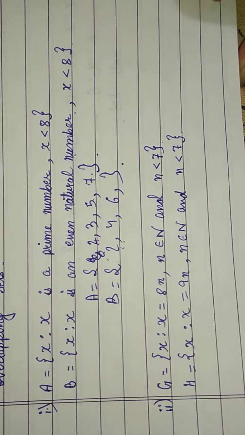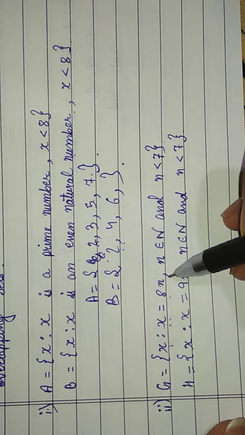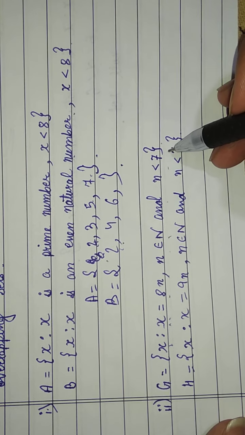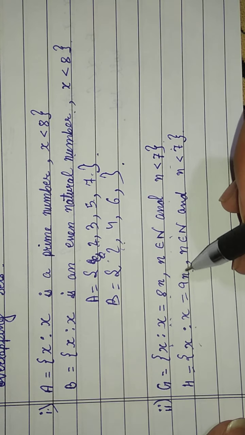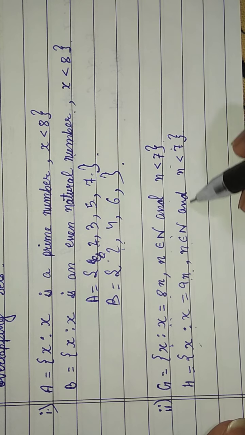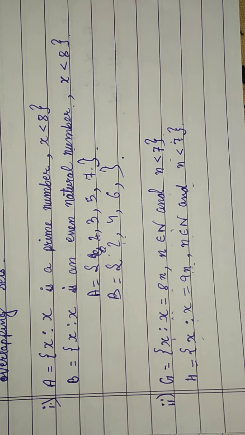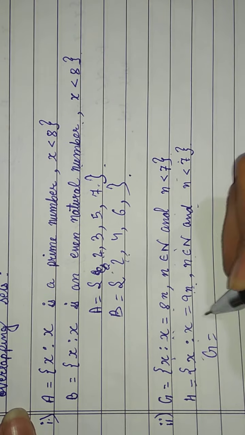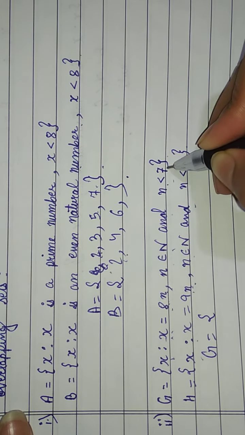So next is G equals x such that x equals 8n, n belongs to natural numbers and n is less than 7, and H equals x such that x equals 9n, n is a natural number and n is less than 7. So how will you write this? In G, 8 into n is written, n is less than 7.